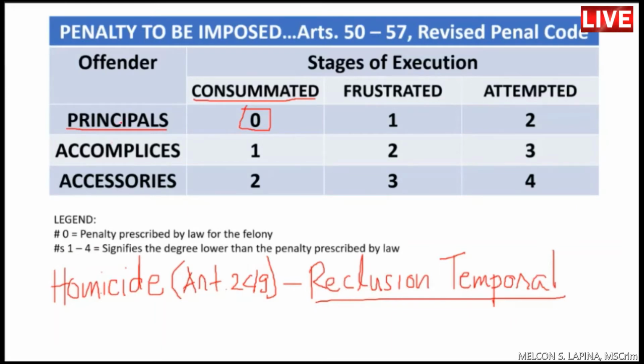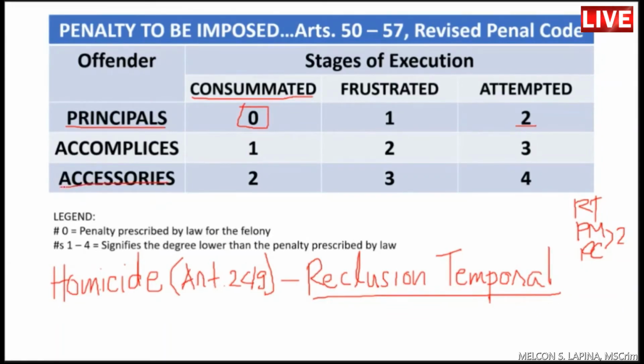Kung principal siya, sa attempted, 2 degrees lower. So, ano ang 2 degrees lower ng reclusion temporal? So, reclusion temporal, ang sunod nito ay prision mayor. Ang sunod sa prision mayor ay prision correccional. So, ito ang tinatawag natin na 2 degrees lower.